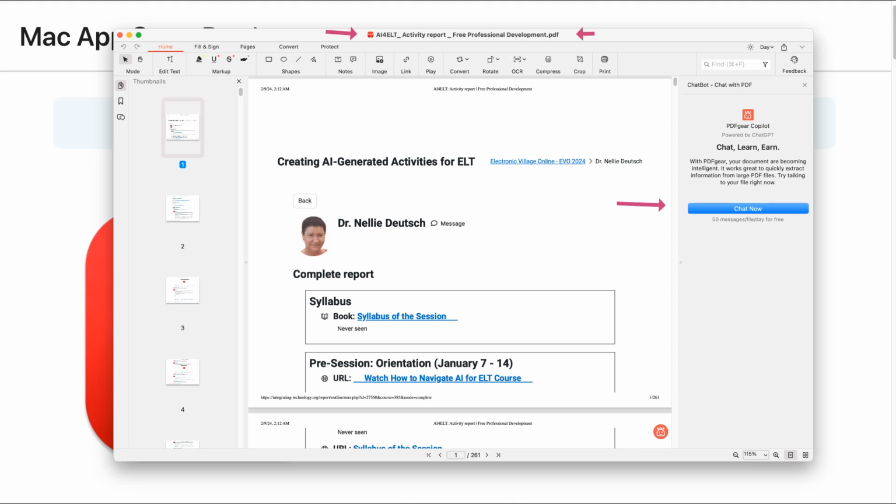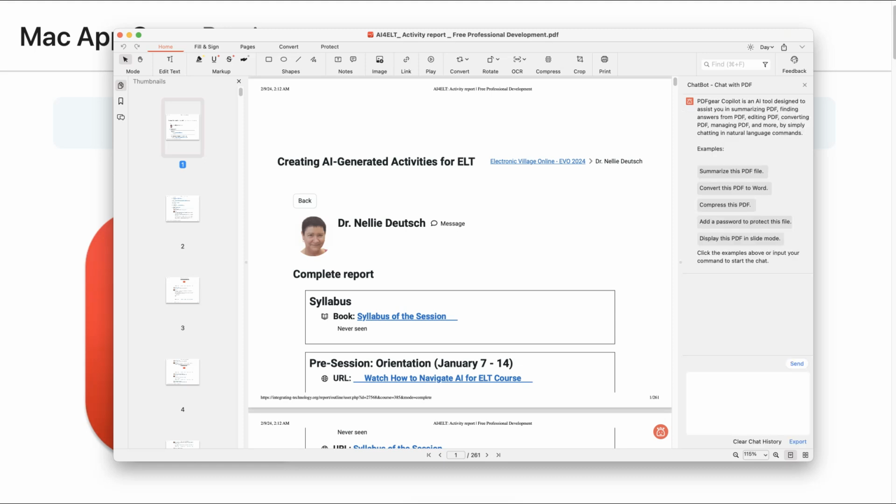Next, I'm going to chat. And you can have 50 messages a day on files for free, which I think is quite fine. All right, so let's do that now. Let's hit chat. All right, so this is what we want. First of all, we want a summary, right? So here we have all the features that are available.